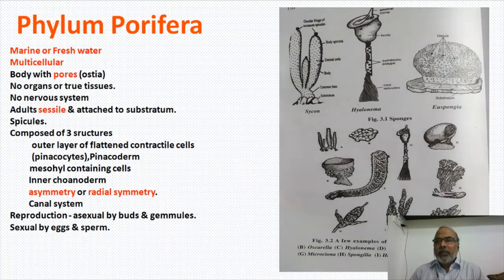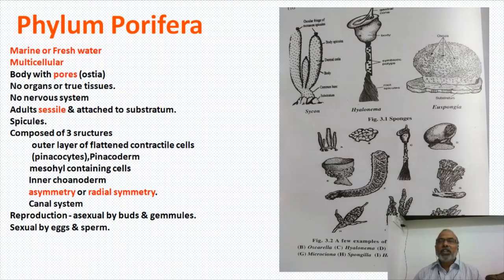If you see the habitat of these sponges, most of the sponges are marine, and they prefer to live in shallow waters. But certain sponges live in deep waters also. And some sponges belonging to the families Potamolepidae and Spongillidae inhabit fresh water also. So we find sponges in fresh water and in marine water. These are the first multicellular animals.